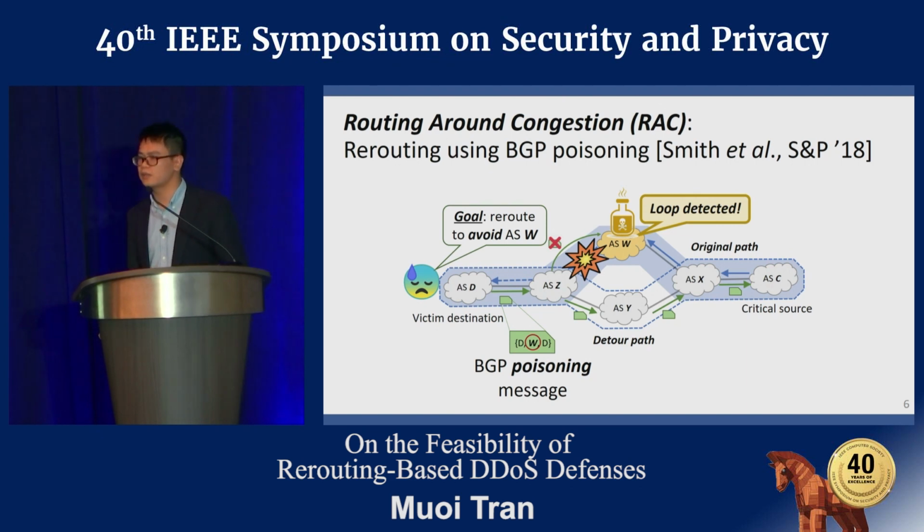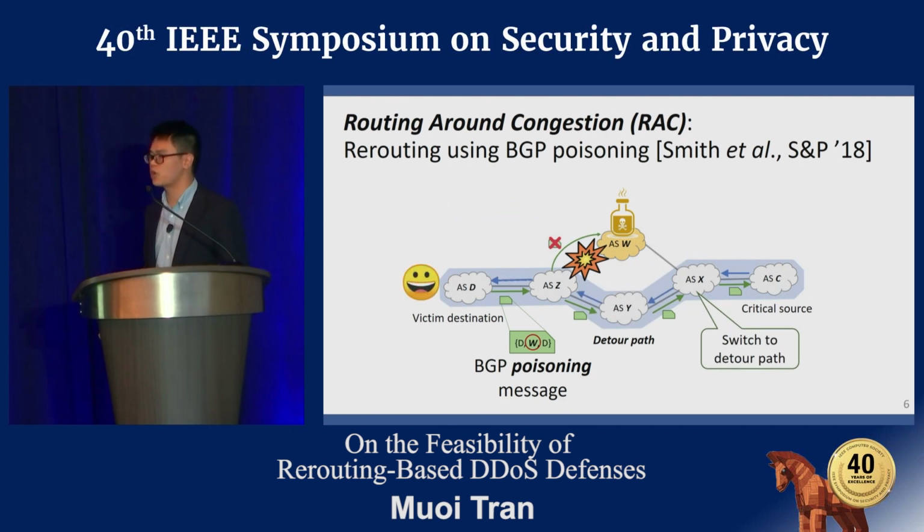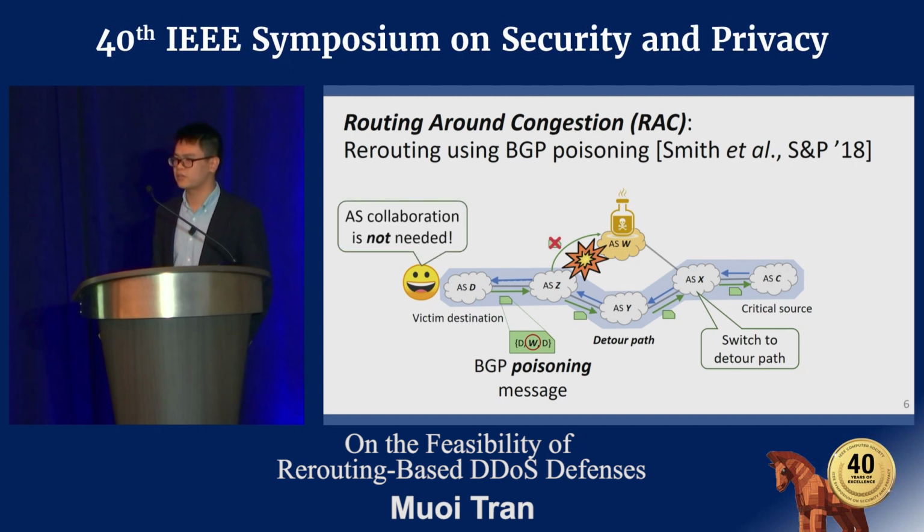By simply poisoning ASW, the victim destination can create a detour and reroute its critical traffic to the detour path. And really the beauty of this idea is that it doesn't require any AS collaboration, which makes it readily available in the current internet. The victim destination doesn't require any permission from the upstream ASes and can initiate the rerouting by itself. So routing around congestion seems to work pretty well.